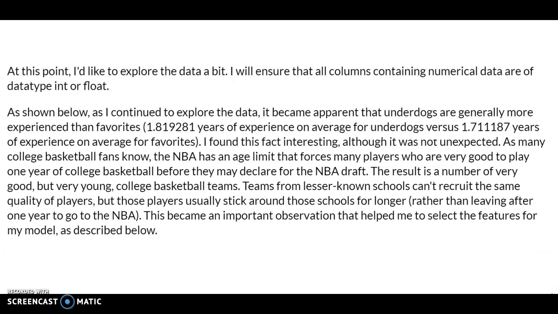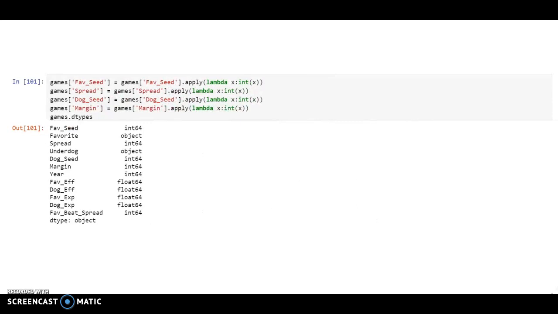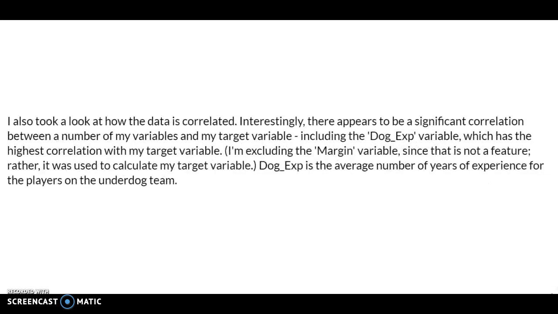Then I explored the data. I also looked at how the data was correlated.